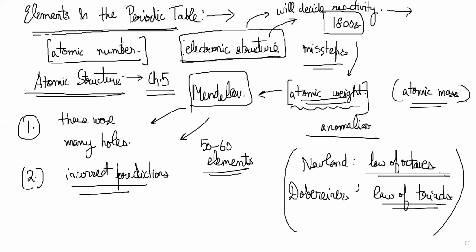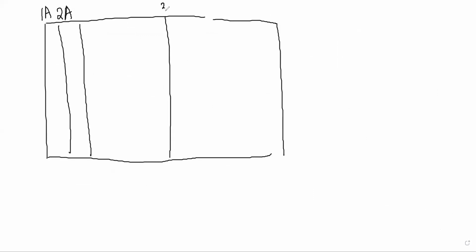What I want you to focus on is, what do you need to know about the periodic table? What are the things that you need to know? You need to know group 1A, group 2A. 1A, 2A is here, right? Then 3A, group 4, group 5, 6, 7, and 8 is noble gases, right?